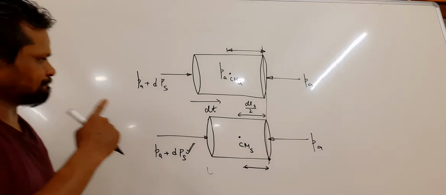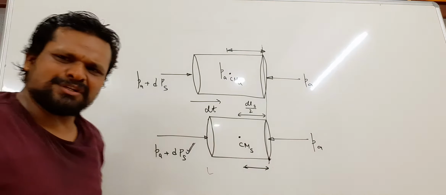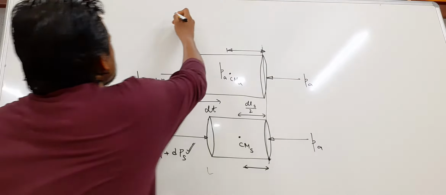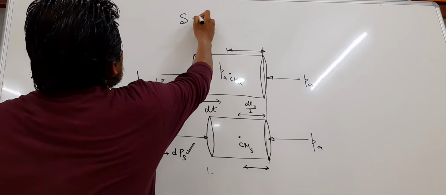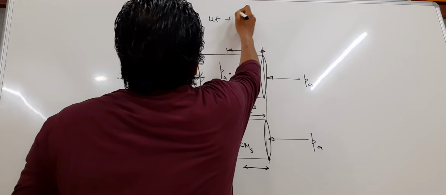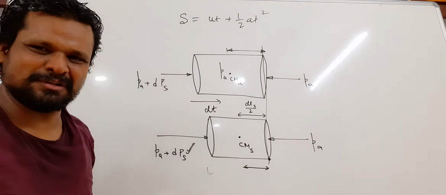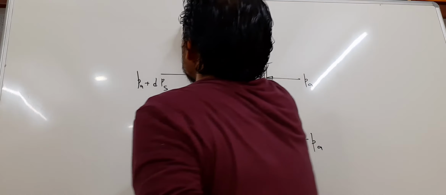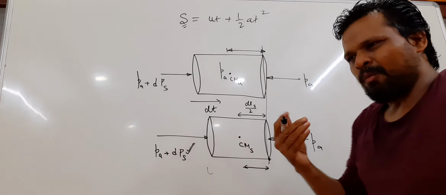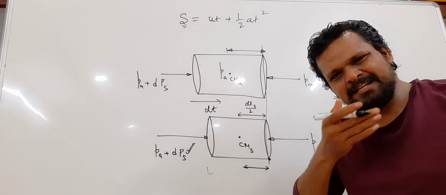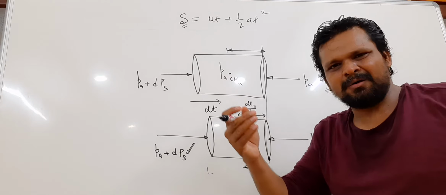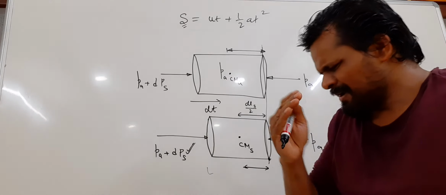Now apply the equation of motion. Do you know the equation of motion? S equals ut plus half at square. Yes, we know it. So S means the distance the center of mass is displaced.